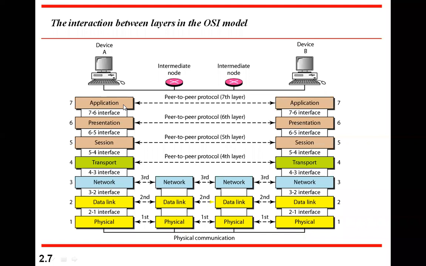Because whatever action is taken by a layer at the sending end can be undone only by the same concerned layer at the receiving end. No other layer can understand that or do anything like that. That's why it's called peer-to-peer communication.